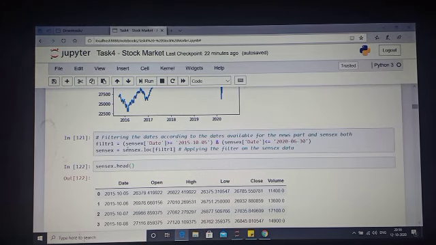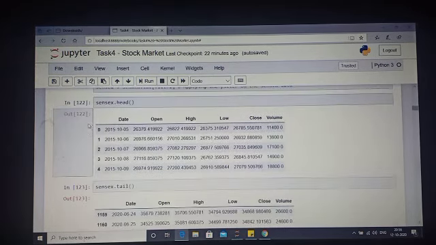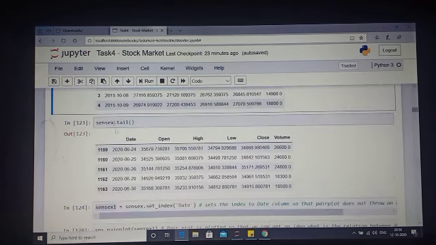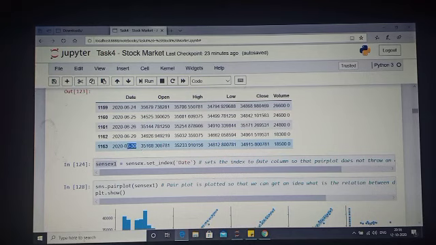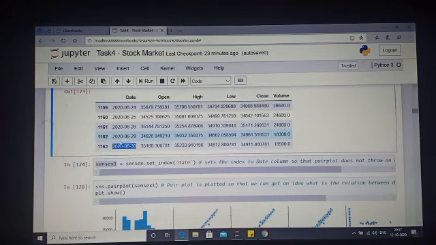So I've taken that date, made a filter and applied that filter on the Sensex data. So this is the head. It starts from 2015, and this is the tail. It just ends here at 30th June 2020. This is how the data is looking right now.